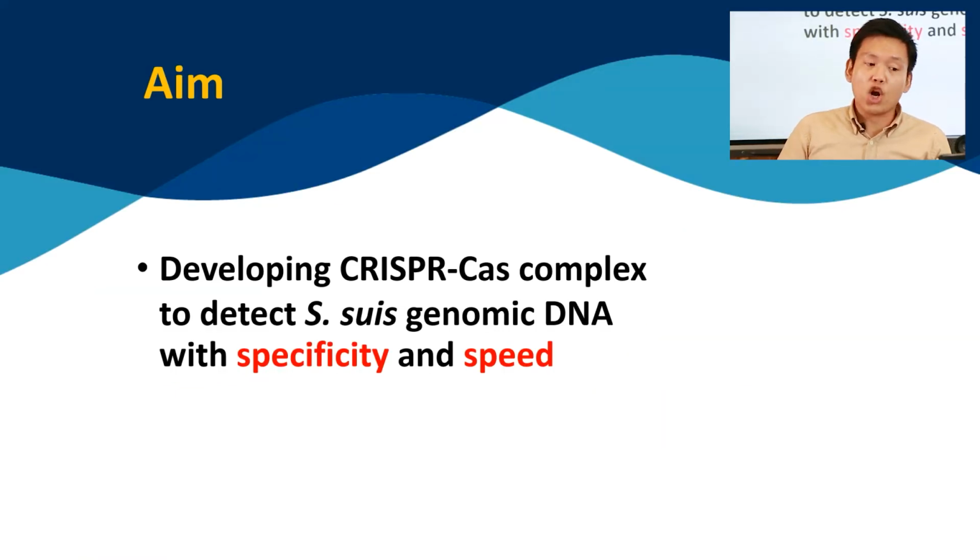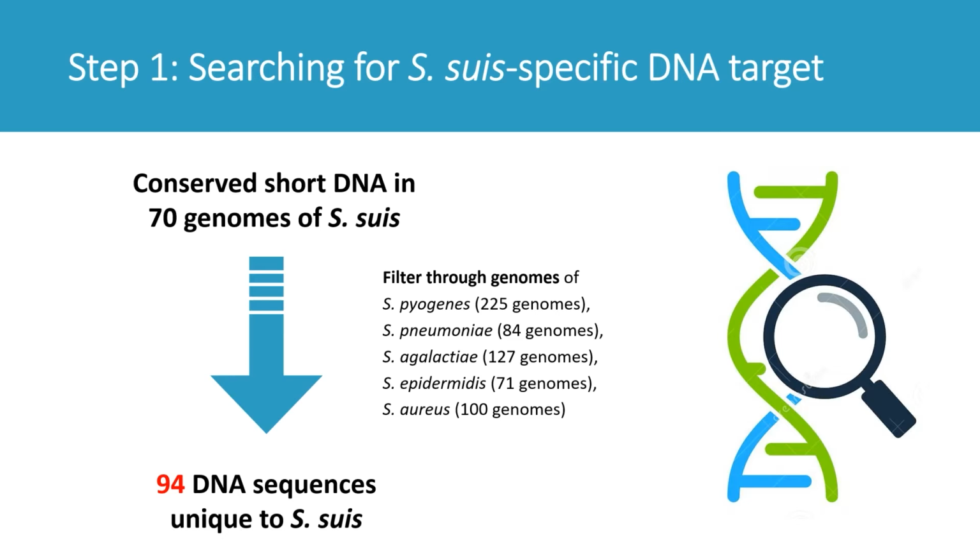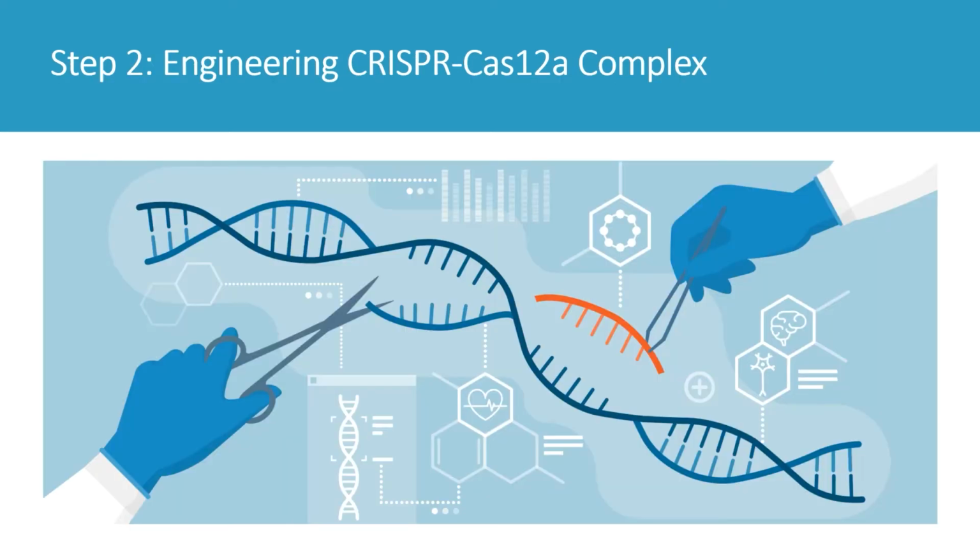So the aim of this project is to develop Crispr-Cas complex to detect Strep suis with high specificity and speed. So how do we do that? We first have to search for DNA that are highly specific to suis. By using bioinformatics, we retrieved about 94 DNA sequences of suis that are highly unique and highly conserved. And then we engineer those sequences into the Crispr-Cas complex.